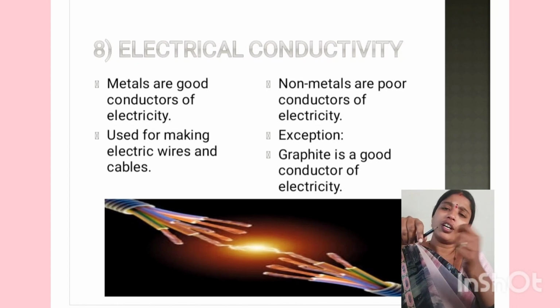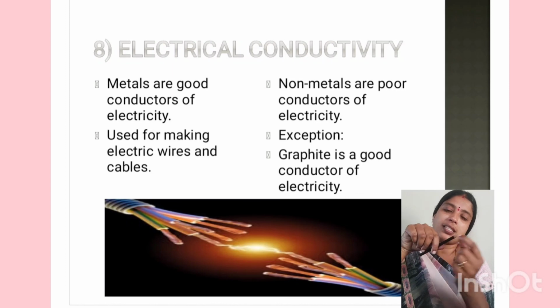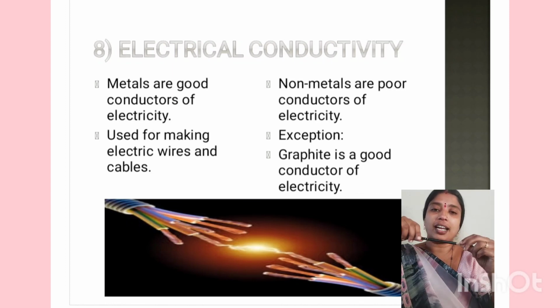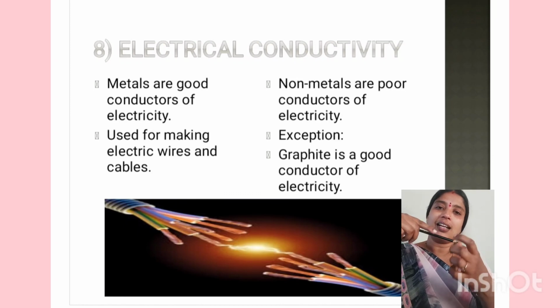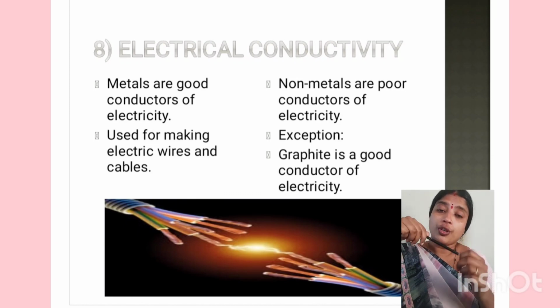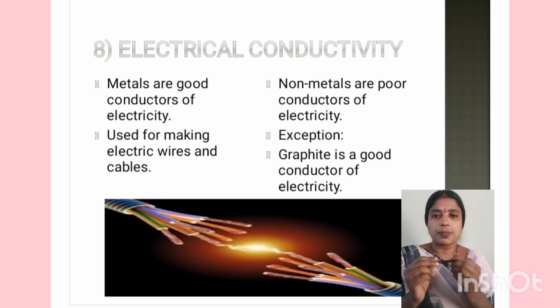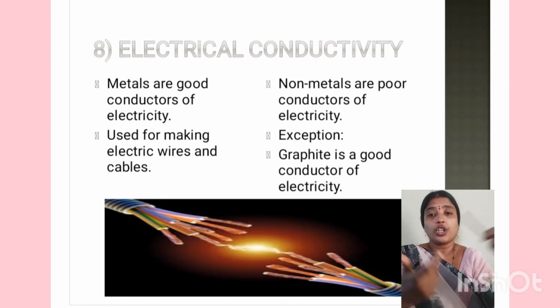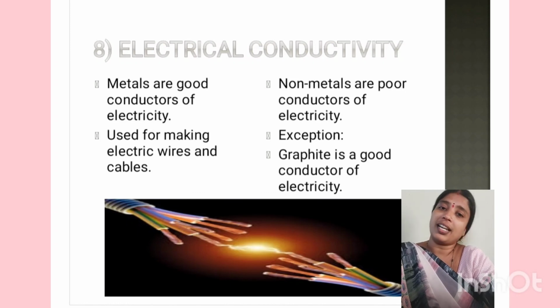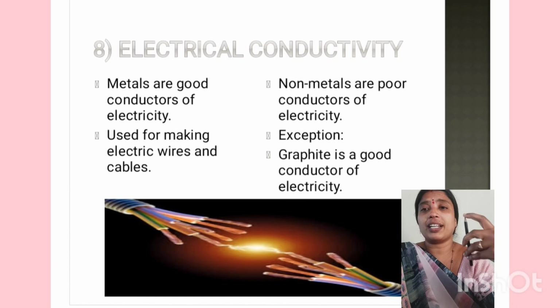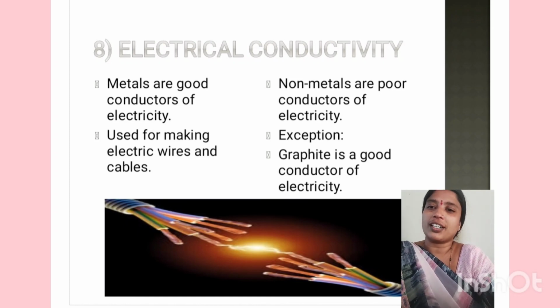If you remove the wooden part in the pencil and use the lead of the pencil, connect this lead with two connecting wires, and using a cell try to glow a small bulb, you will be surprised to see that this lead allows the electricity to pass through it. Even though it is a non-metal, it is still a good conductor of electricity.